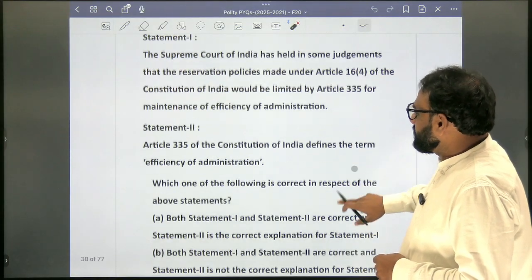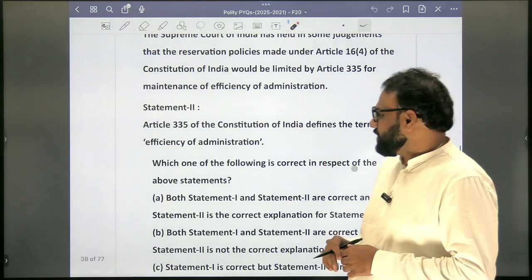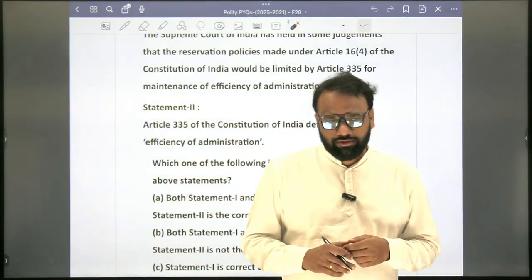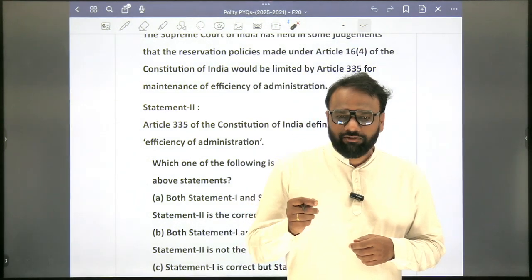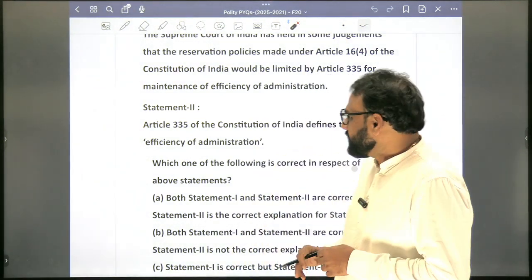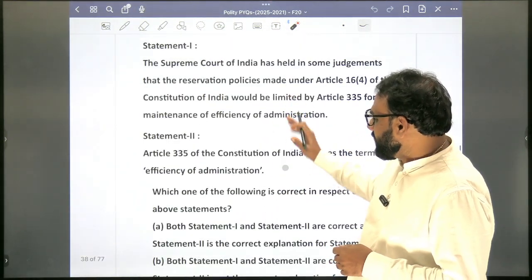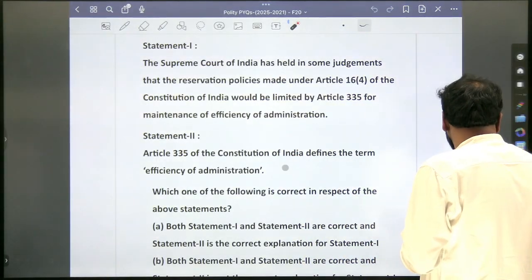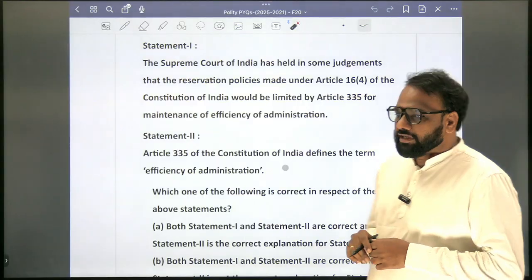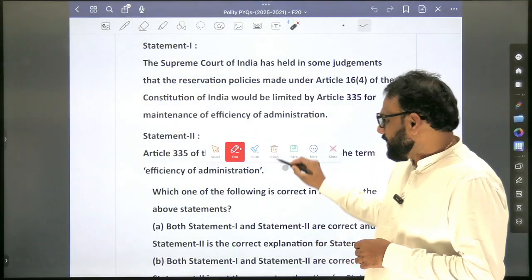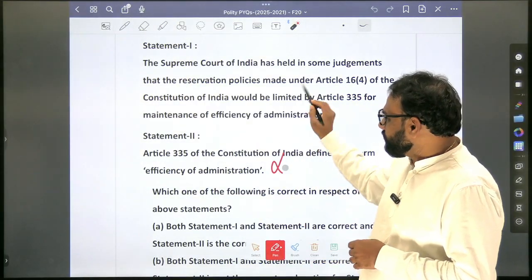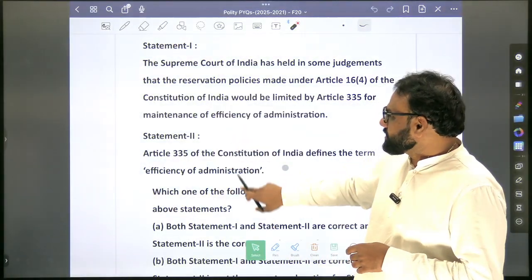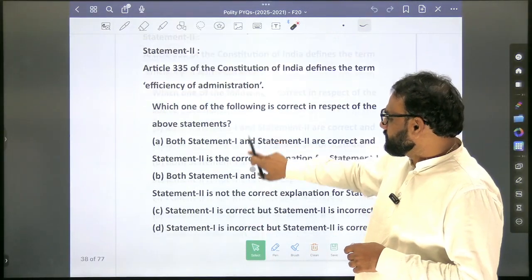Here we discussed that whenever a term has been defined in the constitution, that statement will definitely be wrong. Rather than focusing on the first statement, the second statement is very important, because it says "defines a term", and such definitions generally do not exist in the constitution. Once we eliminate this, we are left with the answer, that is one only. So based on the PYQ itself, you will prepare the first statement.